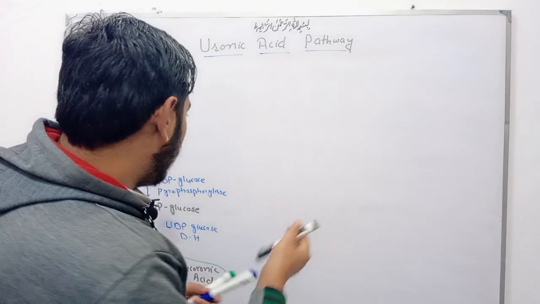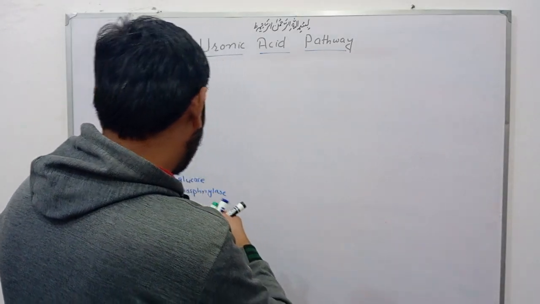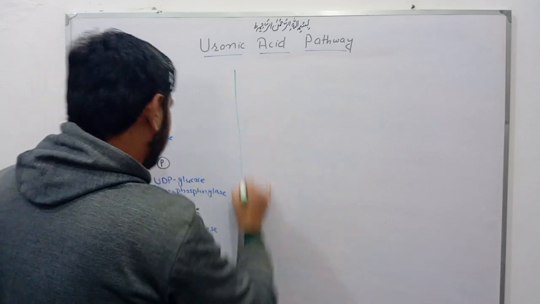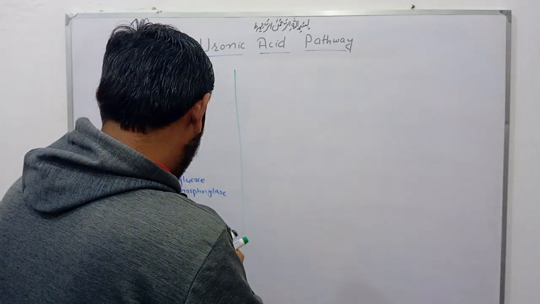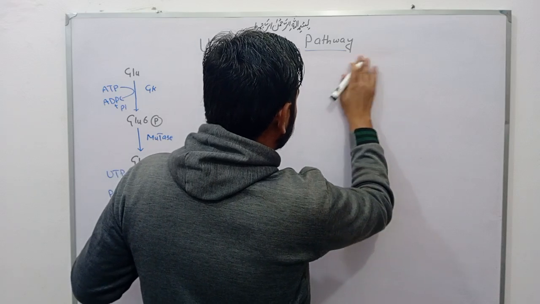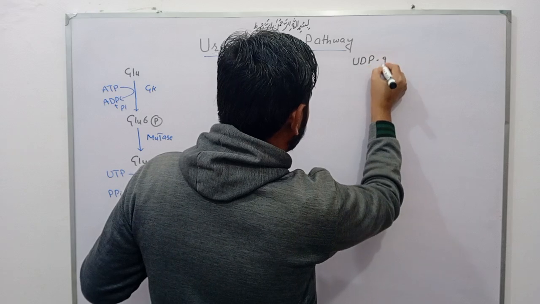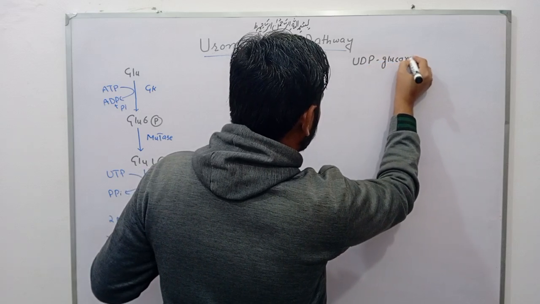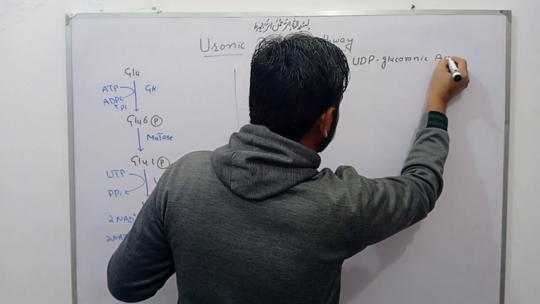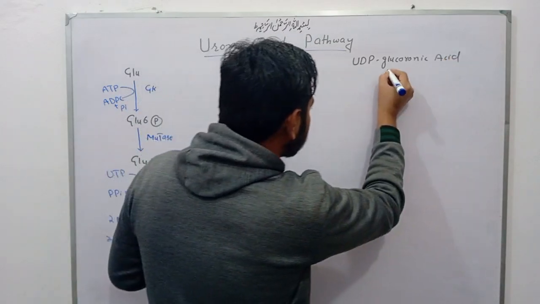Okay, now next reaction, this UDP glucuronic acid, I am writing here, by action of UDP glucuronidase enzyme,